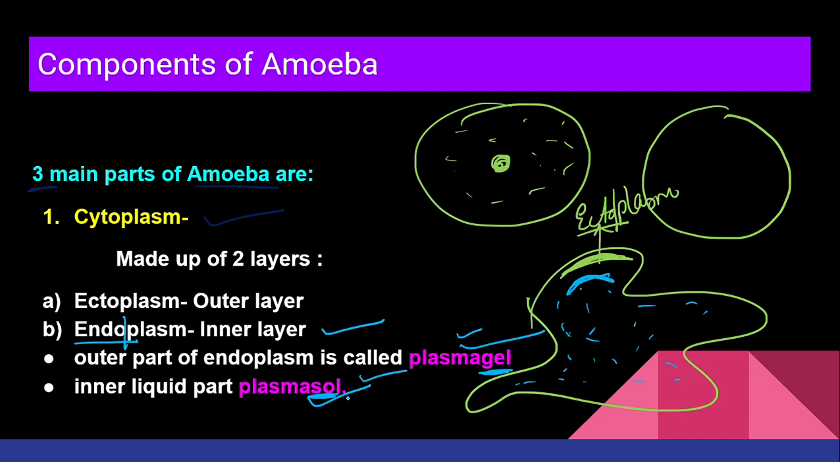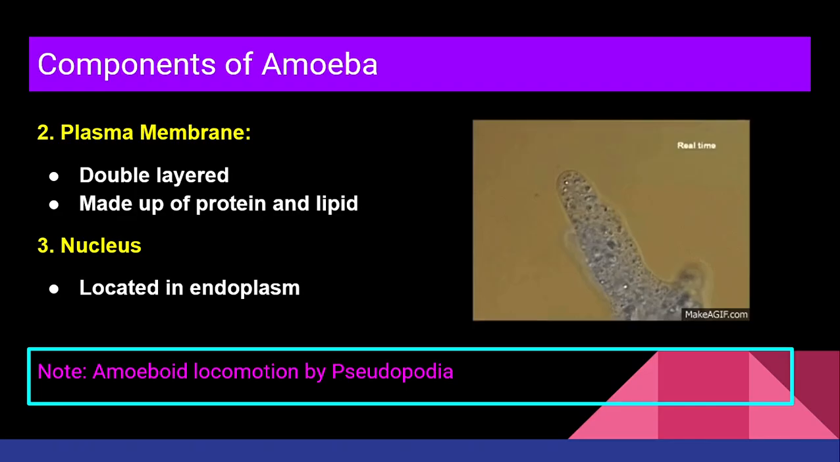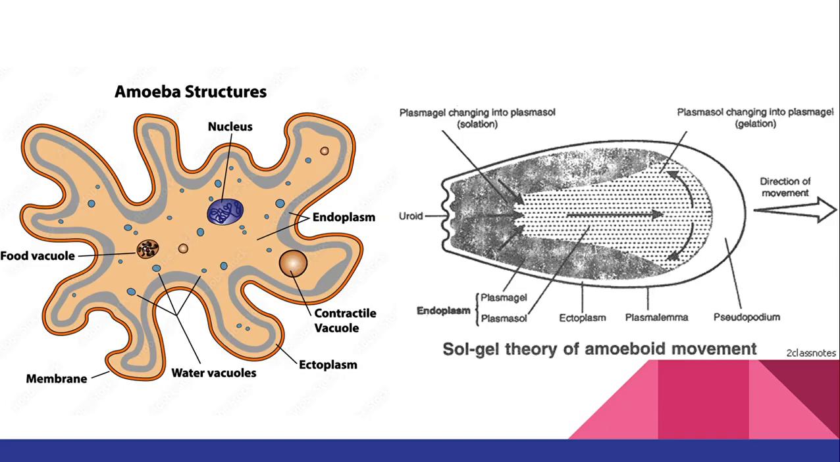Obviously, it's plasma sol because it is in a liquid state, right? Now, let's understand the structure over here. So, this is the structure of amoeba.